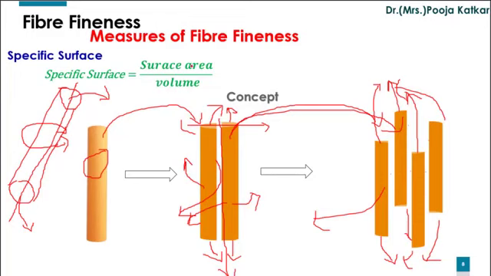So, with this example, we can conclude that in a given volume, keeping volume constant, if you make the material finer and finer, we get generation of new surfaces. Ultimately, surface area increases and in turn, specific surface of the material increases.